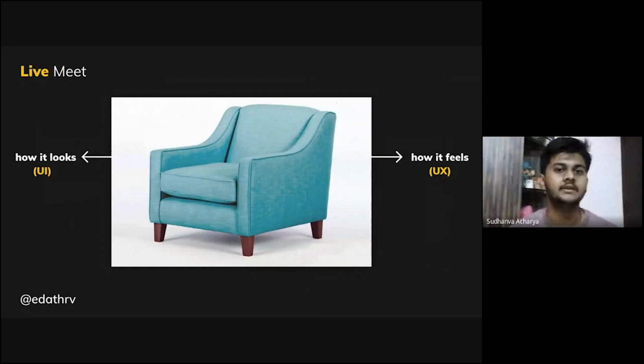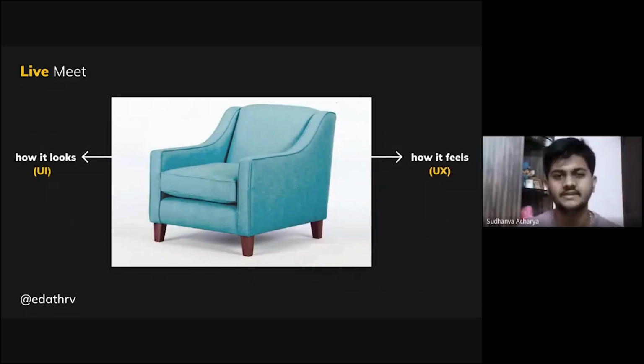As a UI designer, your job is to showcase how good the chair will look. Nobody's going to buy a rusty old chair, right? Everyone is going to buy a chair which is visually appealing. So he's the one who is looking after the looks of the chair, like what is the color of the textile that he needs to use and whether the texture should be seamless or not. That is the job of a UI designer. Now, along with UI and UX, if you're looking to monetize the chair or make some profit out of it, that job goes to a product designer. Now we have cleared three things: UI designer, UX designer and a product designer.